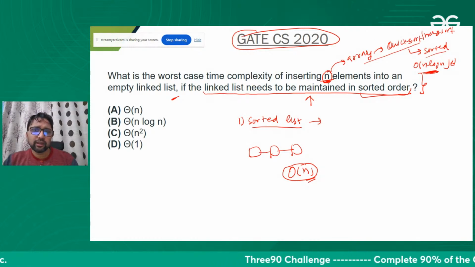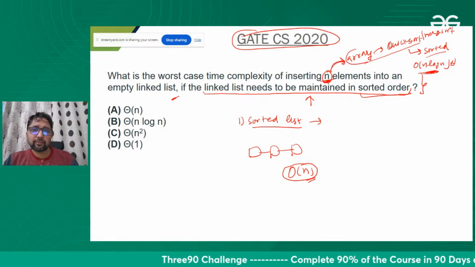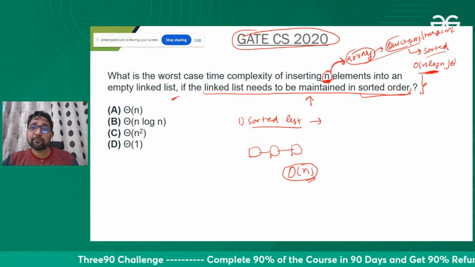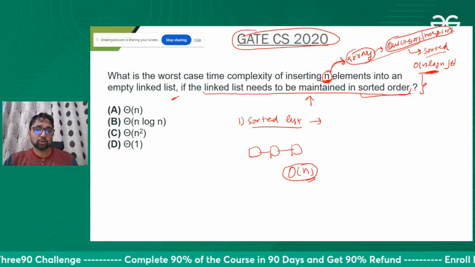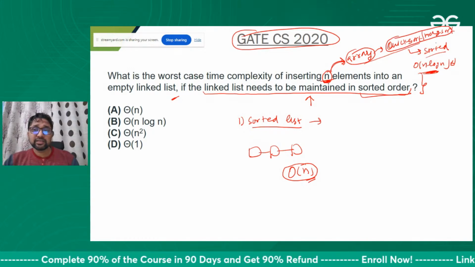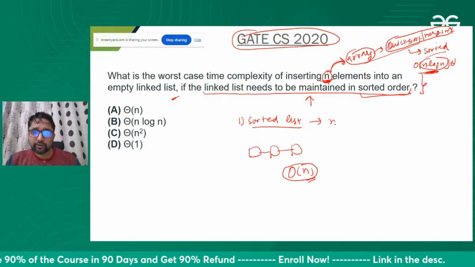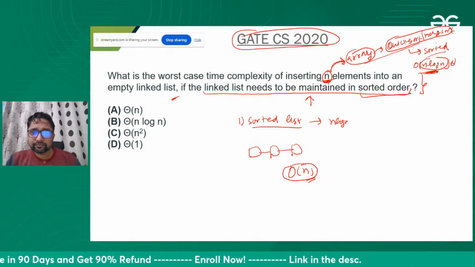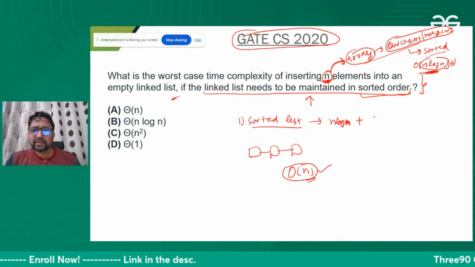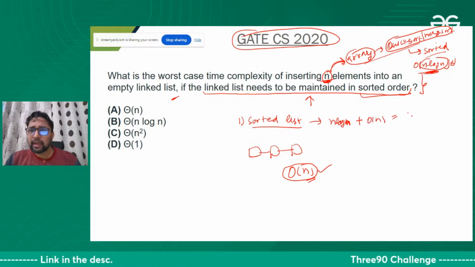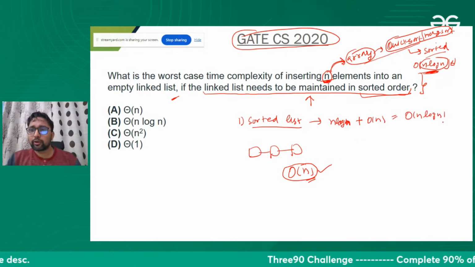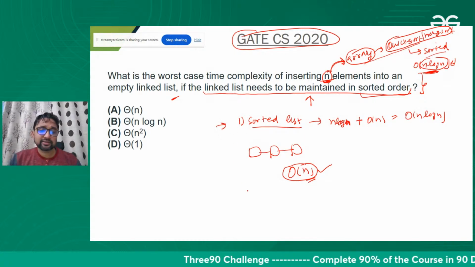How can we do that? Take the elements, store them in an array, and sort them using merge sort or quick sort. This will take n log n time to sort the elements, plus order of n time to create the linked list. Total time is n log n. So this is one way you can take this question.